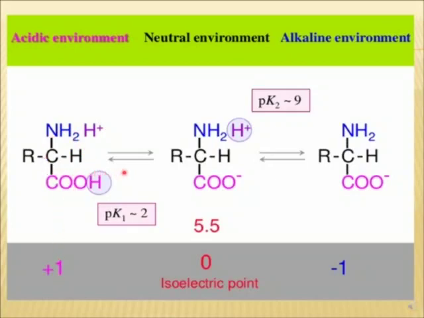As you increase the pH, you add base, and somewhere around pK equal to 2, the COOH will start releasing the proton, and at one particular point, all these carboxyl groups will be present in the COO minus form.